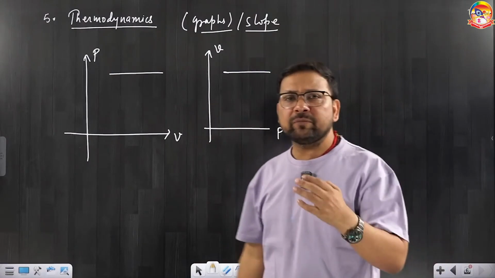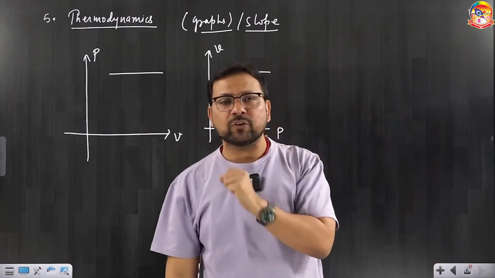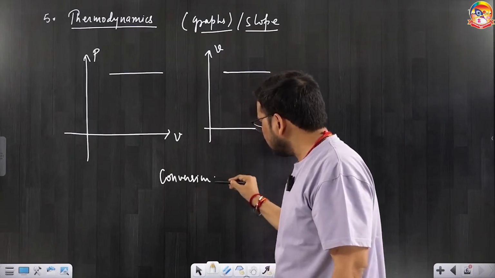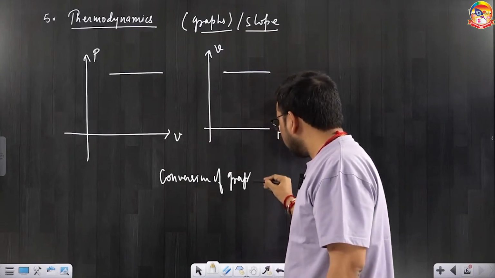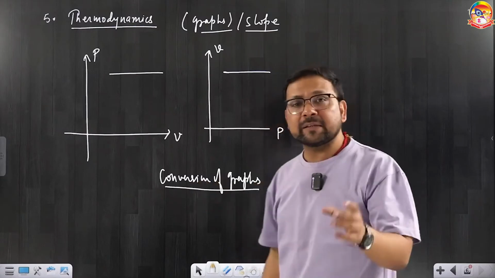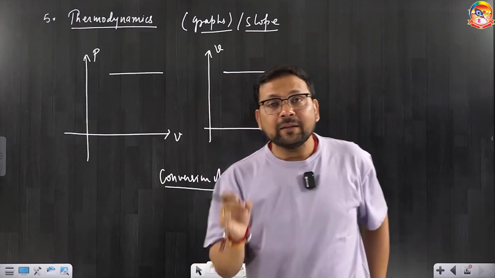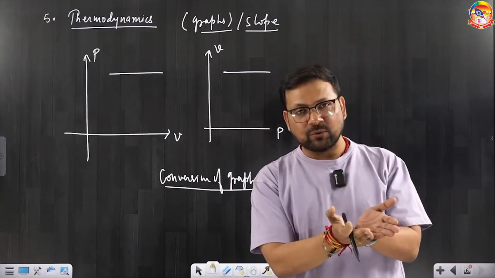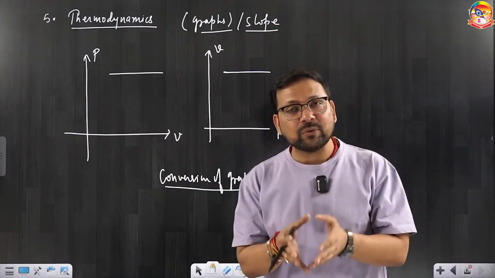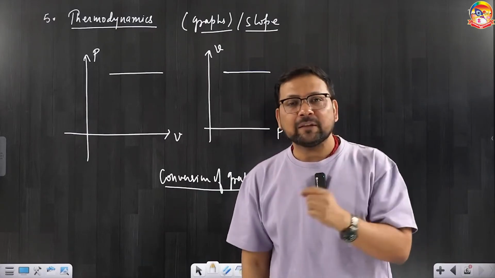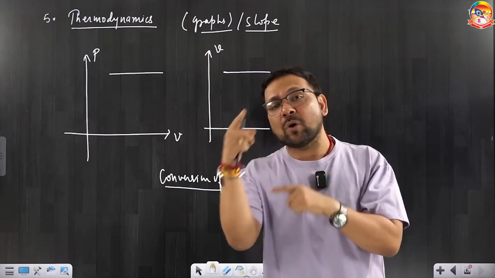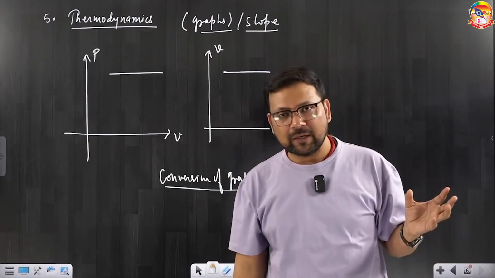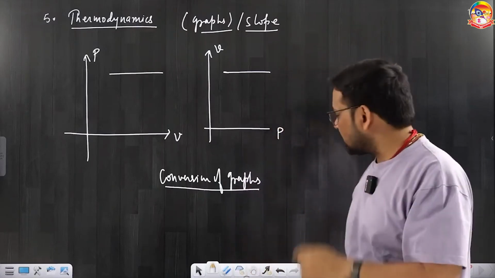Suppose I ask you to convert a PV graph into a VT graph; that conversion should be there. You can also include conversion of graphs in thermodynamics. These are the topics that have been asked repeatedly in NEET PYQs. Why are they repeatedly asking? Because they have tasks to do: they have to create questions that can be solved in 1 minute. So these are the topics which can be solved in 1 minute. That's why they have to ask them. They cannot change to something very critical. So this much you need to practice, that is what PYQs are telling you.